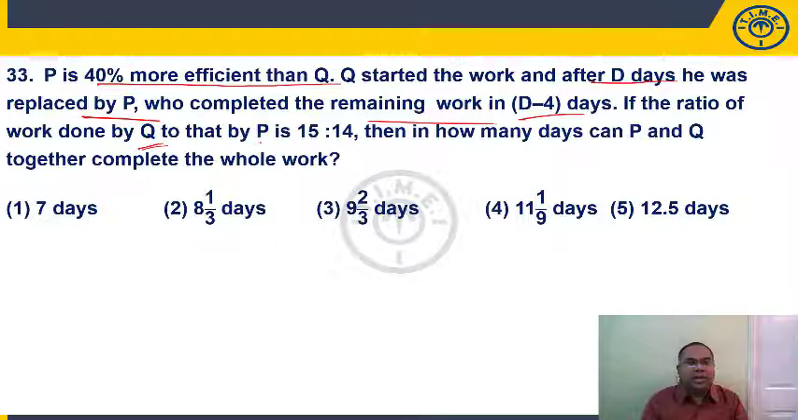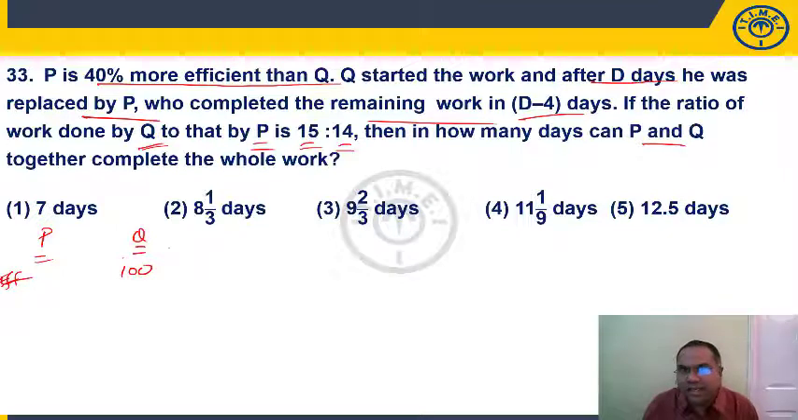The ratio of work done by Q to that of P is 15:14. How many days can P and Q together complete the total work? Whole work means total work. Now P and Q's efficiency is given. P is 40% more efficient than Q. It is talking in terms of percentage. So Q's efficiency is 100, P is 40% more. That's why I'm taking 100 as the base Q value. So P is 40% more means 140.